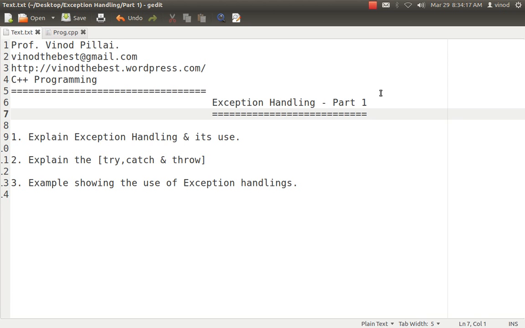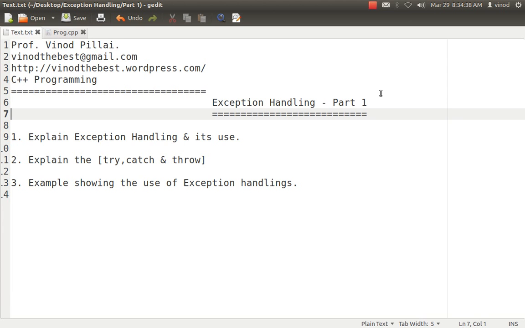In today's session, we are going to talk about exception handling. I've divided my exception handling session into multiple parts. This is the first session of our exception handling, so I'll be talking about the very basics of exception handling. What are the major keywords available in exception handling, like try, catch and throw. And we'll be seeing a simple example of exception handling in which we see how the exception handling is working.